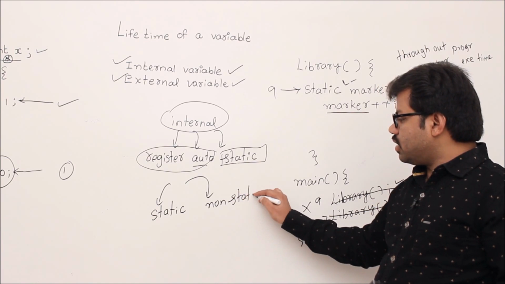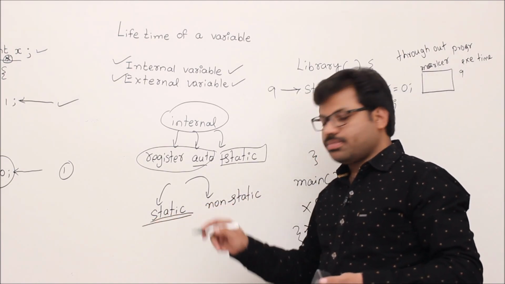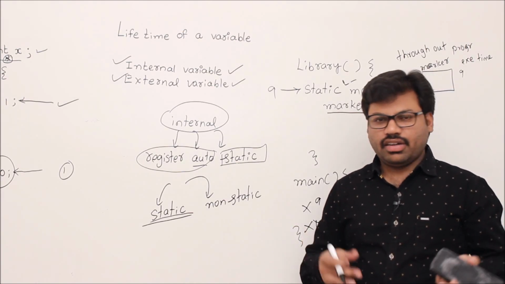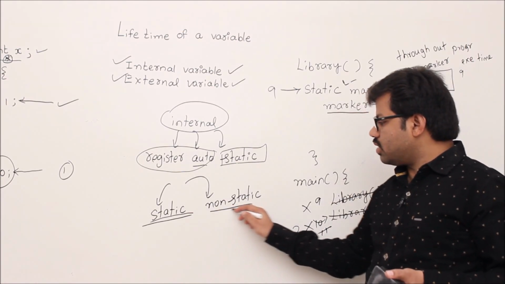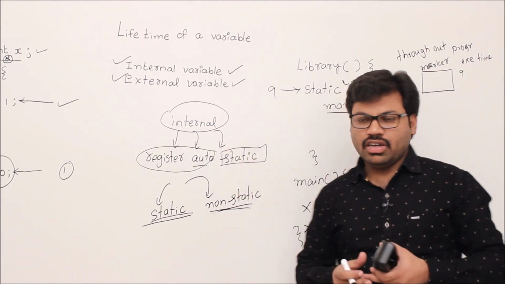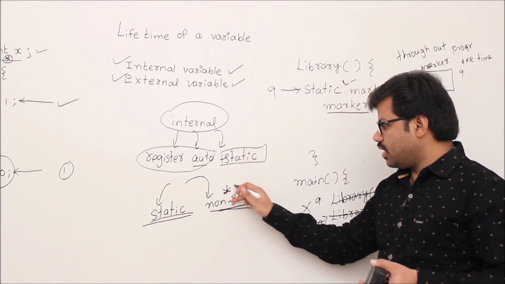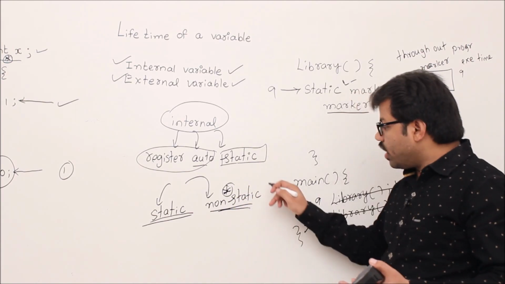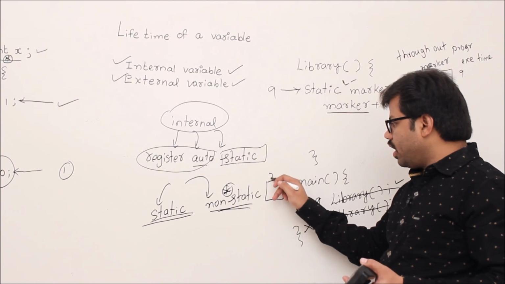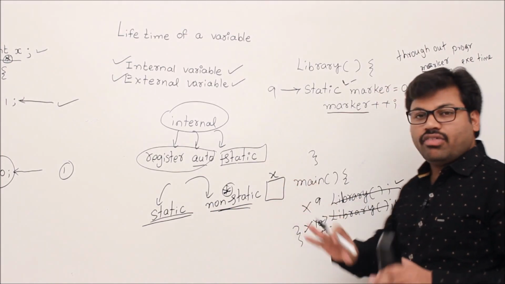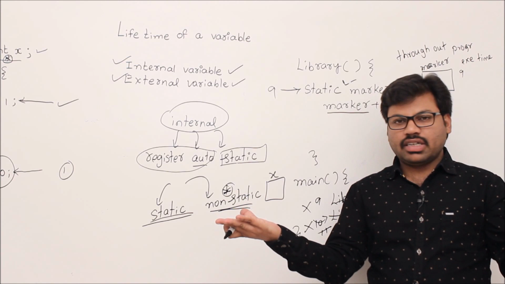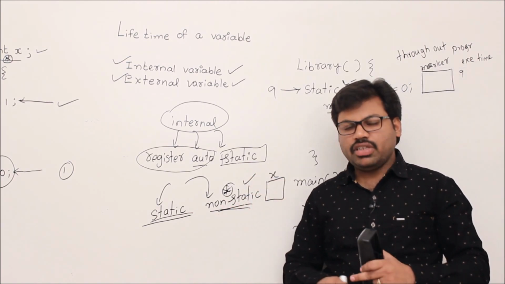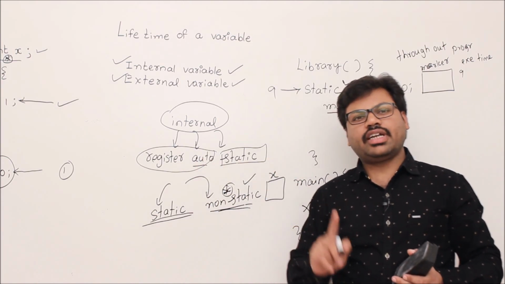If a variable is a static variable, then we are going to use it only in our file, right? Now non-static variables can be used across the program anywhere. So first we focus on non-static, which is easy. Since your variable can be used anywhere, we have to keep it alive throughout the program execution time, because anyone can use it. That's why the lifetime of non-static global variables is the entire program execution time.